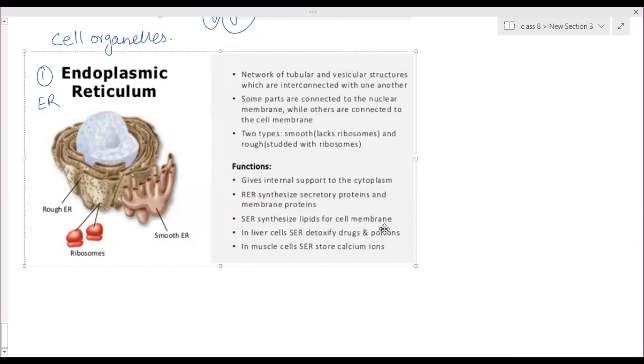Cell membranes are formed from protein and lipids: protein comes from RER and lipids from SER. In liver cells, SER detoxifies drugs and poisons; any poisons or drugs are removed with the help of SER. And in muscle cells, SER stores calcium ions. These are stored by smooth endoplasmic reticulum.